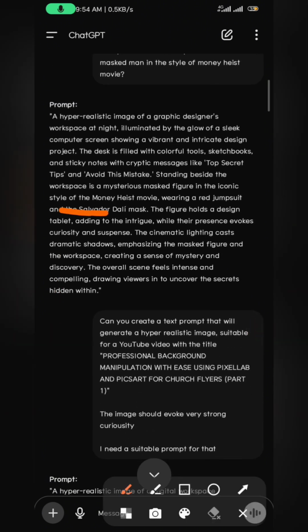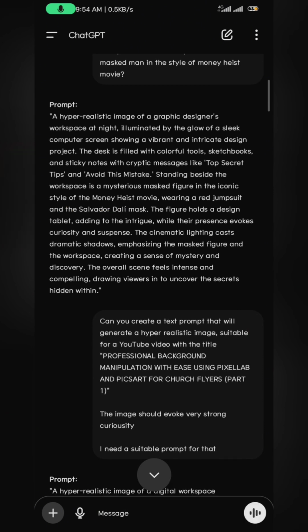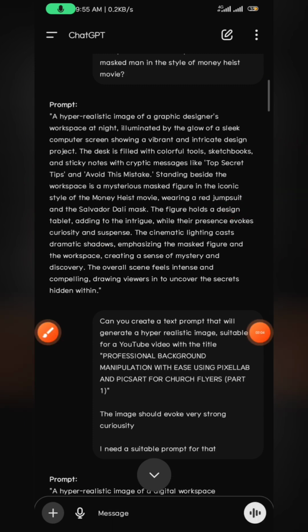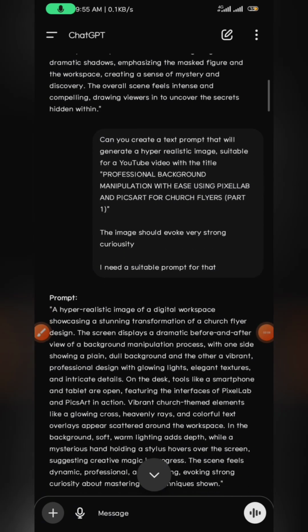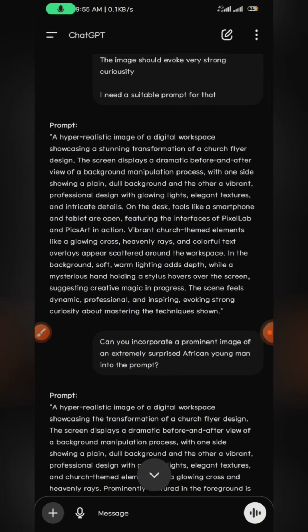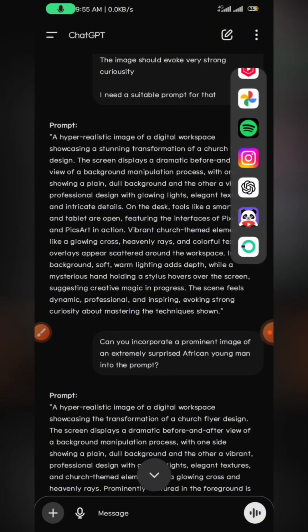I didn't know what they call that mask that they wear, but you can see it added the name of the mask, Salvador Dali mask. It said red jumpsuit. So you can see that you can use ChatGPT to get well detailed image prompts, and you can edit the prompts by yourself. So that is what I'm going to be showing you in this video today.